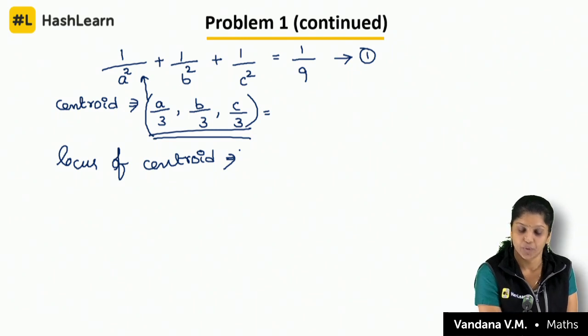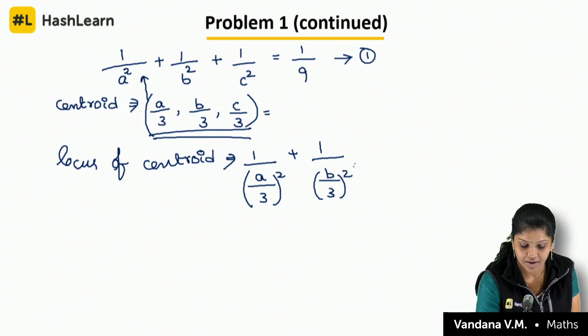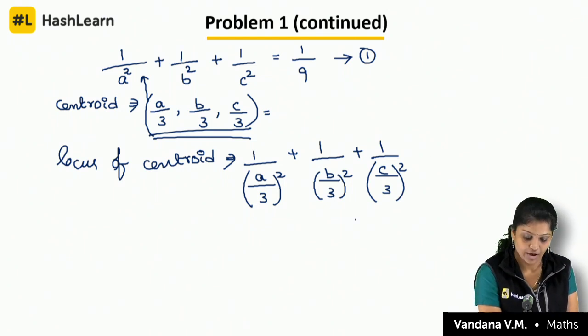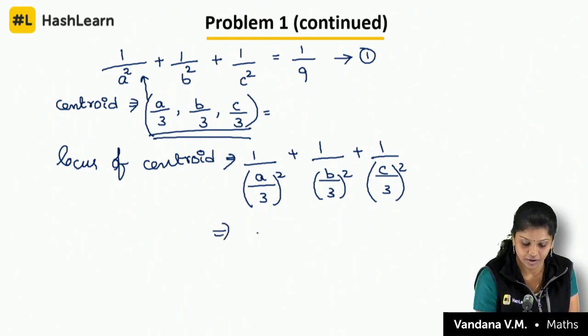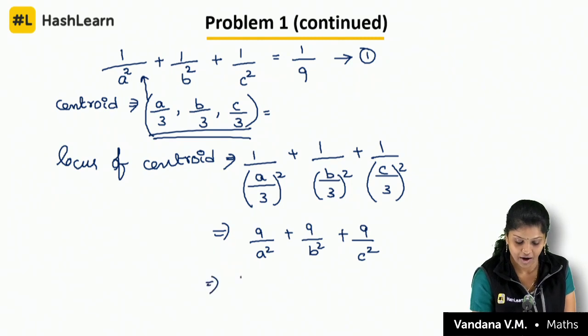just I am proving it. If you are substituting over here, 1 by (A by 3) whole square plus 1 by (B by 3) whole square plus 1 by (C by 3) whole square, it becomes 9 by A square plus 9 by B square plus 9 by C square. Take out 9 outside.